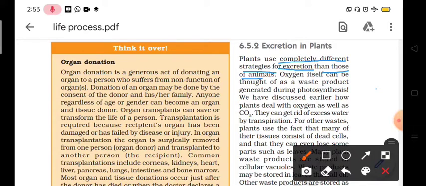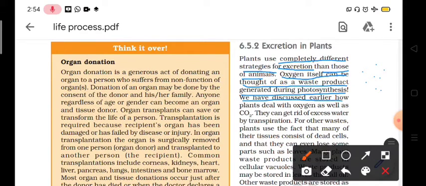The reason behind this is that there is very slow metabolic activity in the plant body, and our plants cannot move from one place to another, they remain standing at a single place. Oxygen itself can be thought of as a waste product generated during photosynthesis, because there is a very small amount of oxygen required during respiration. The rest of the oxygen is useless, so it is required to be given out from the body.